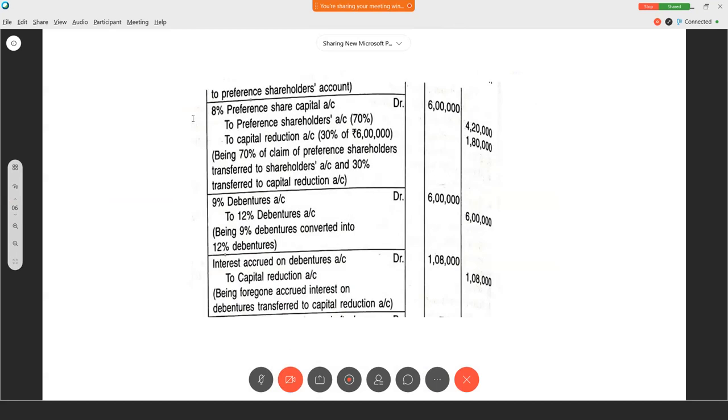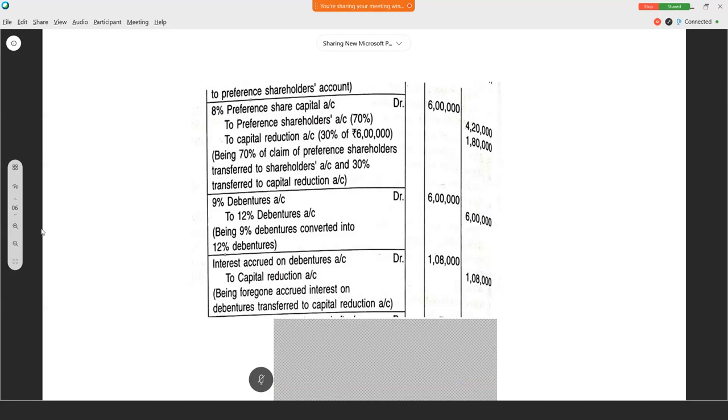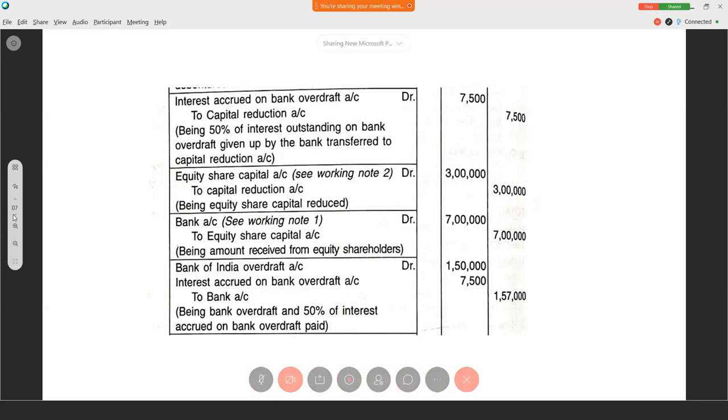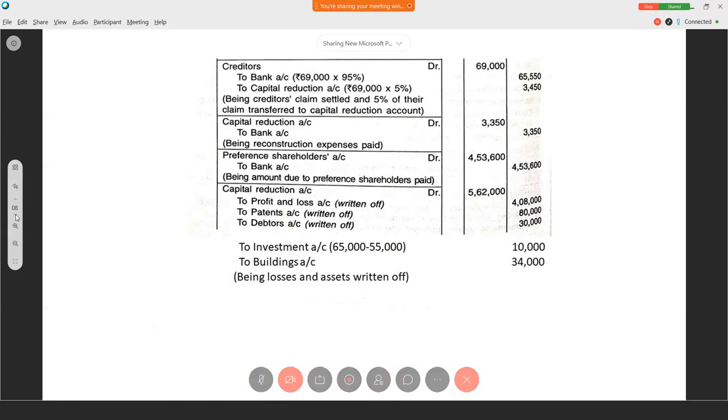Then we have to give them back the capital. What is the journal entry? 8% preference share capital account debit to preference shareholders account. So we are paying only 70% of the capital, 4,20,000. Whatever remains is the benefit for the organization. This is our savings, correct? So credit to capital reduction account, 30% of it. Clear? And so we paid the dividend as well as capital to the extent of how much? 70% of it.